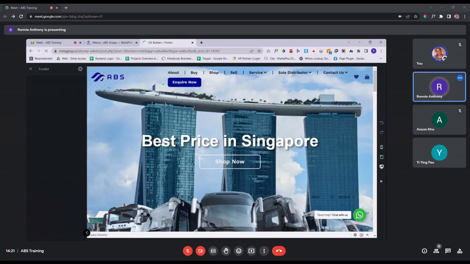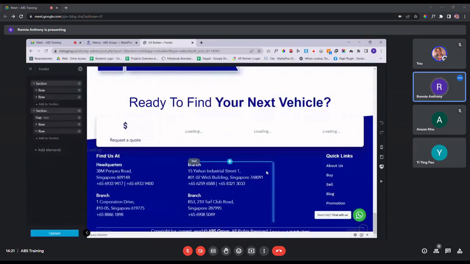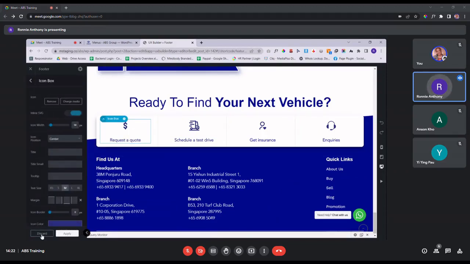Once it opens up the settings, you just scroll down and make the changes accordingly. So we go one element at a time. First we start with these icons over here. For icons, like what you see, there are 4 different icons. Icon is just another word for image. So for any image that you want to edit, it's pretty straightforward. You just click on the one that you want to change. For example, this one. And on the left side, you see this change media button. So you just click on this change media.